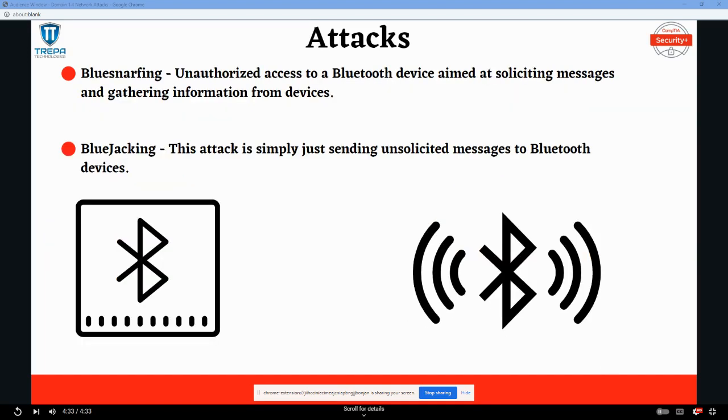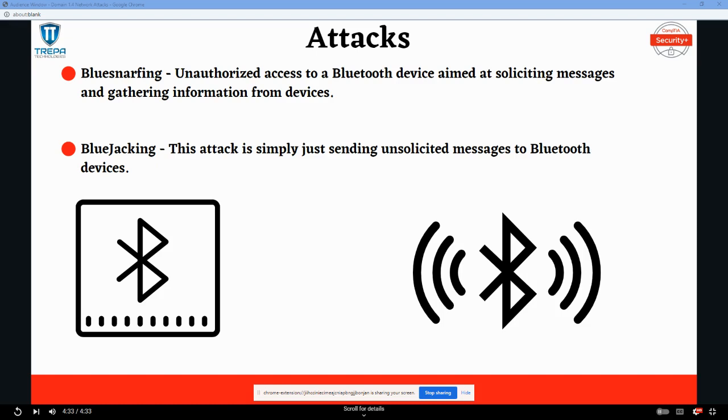Now let's go over some Bluetooth attacks and exploits. Bluesnarfing is when a threat actor gains unauthorized access to a Bluetooth device and gathers information from that device. And this could just be stealing files or just learning about the device itself to try to do some banner grabbing or learn about the OS or the system.